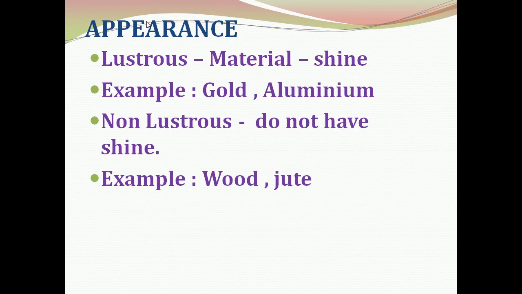Understood, children? Now I hope you all understand about the properties of materials, which are helpful in classifying objects. Two properties we have completed in this class: physical state and appearance. Based on physical state, we can classify objects into three: solid, liquid, gas. Based on appearance, materials can be classified into two: lustrous and non-lustrous. In the next class we will continue with the other properties of materials which are helpful in classifying objects. If you have any doubt, you can ask, children.